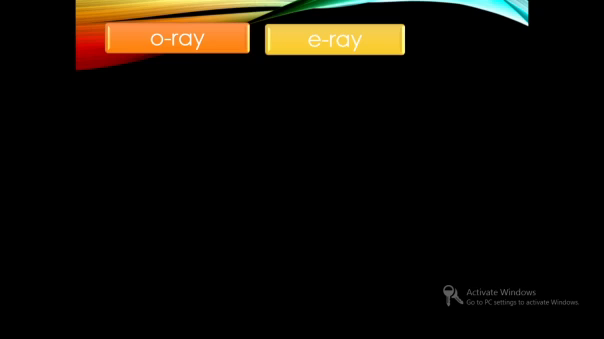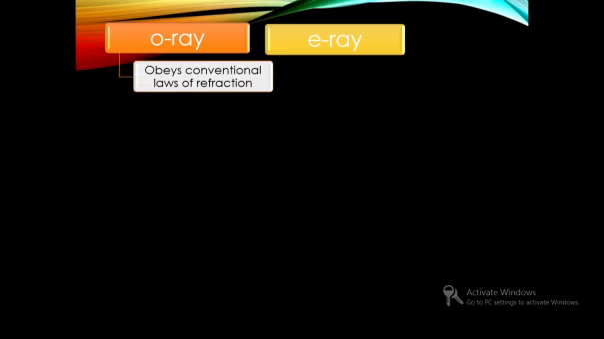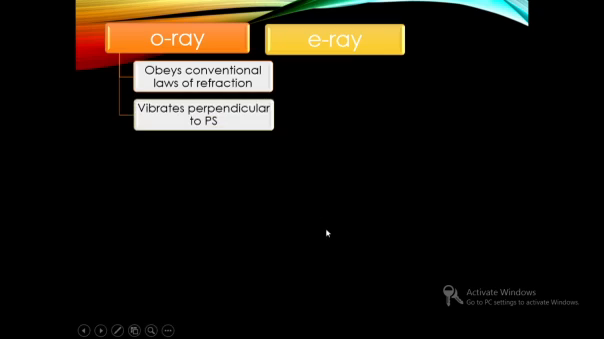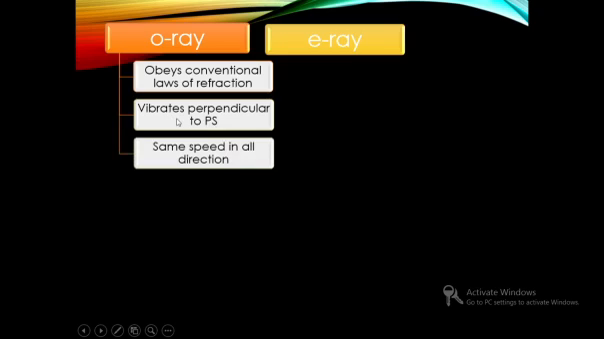Hello students, today we will discuss more about ordinary ray and extraordinary ray. Ordinary ray and extraordinary ray are the two rays we have seen in a doubly refracting crystal. The ordinary ray, as we have mentioned, follows the conventional law of refraction, and it has vibration of electric vector perpendicular to the principal section, and it travels with the same speed in whatever direction it is incident or refracted. In whatever direction they are moving, they will experience the same speed.